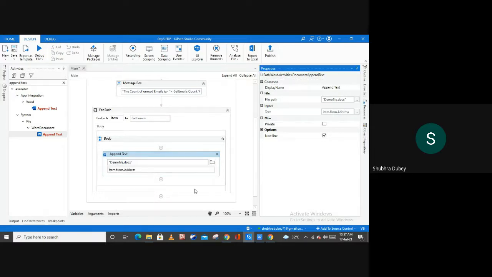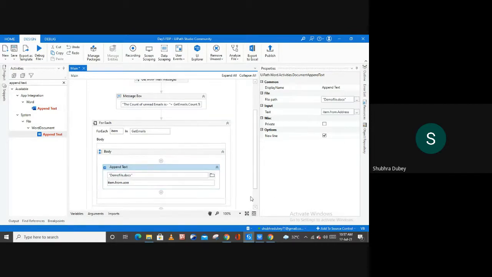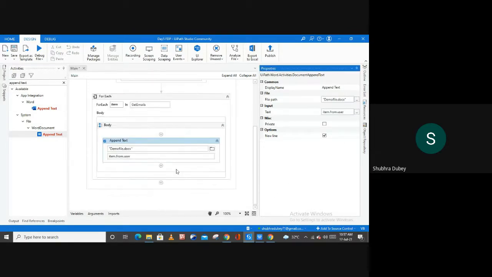So this is the expression. If you want to know only the address of your sender, you can use this expression. Now again you have this option of user if you want to check. This will only fetch the name of the user, right? Similarly, if you want, you can use display name. Let me type that. So here we have this display name property also, to display only the name of your user, right?